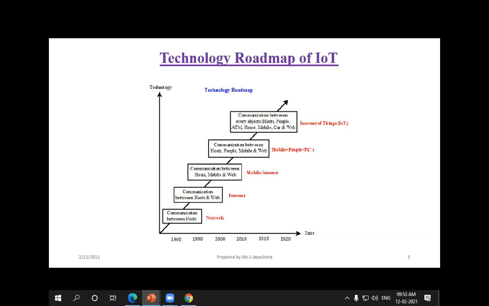and they have achieved a lot of results also. But how did the Internet of Things originate? During the 1960s, we only framed the network, that is nothing but the communication occurring only between the hosts, the nearby systems, from system to system only, where it started to transmit the information. But in the later 1990s, the internet started to evolve. We started transferring the information between the host and the web. So the Internet of Things started evolving only in the 2015 to 2020 period. So now it becomes a very key